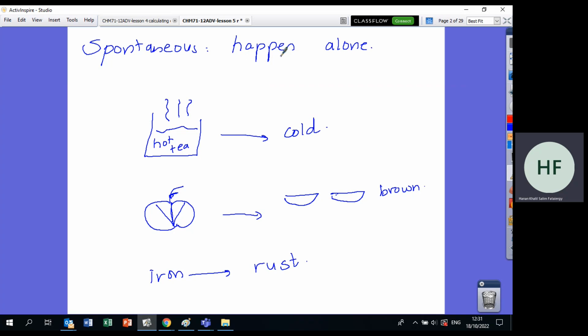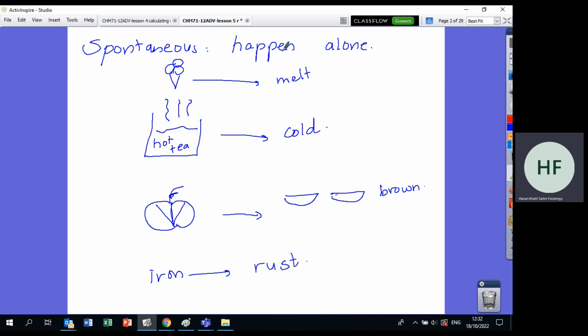So any spontaneous reaction means it happens alone. If you carry ice cream on a hot day, what will happen? It will melt. This will happen alone, so this is also spontaneous. So the first thing I want you to know is that a spontaneous reaction will happen alone. A non-spontaneous reaction will not happen alone.